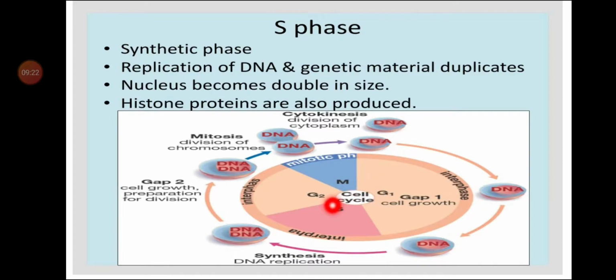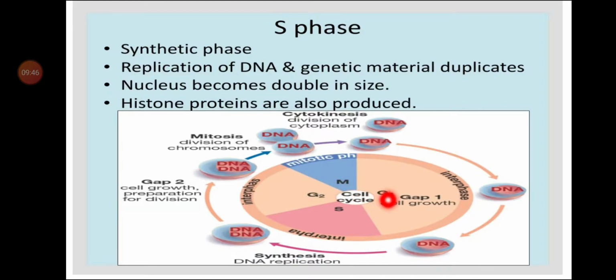So the function of S phase is replication of DNA and duplication of genetic material. What takes place in S phase? The DNA replicates and genetic material also duplicates during this phase. Nucleus becomes double in size.